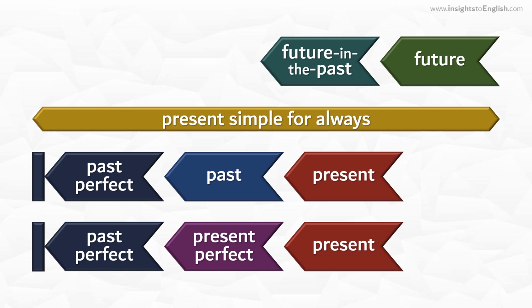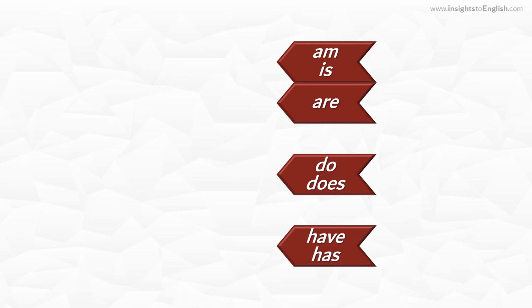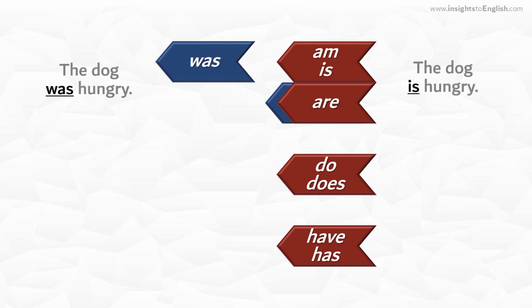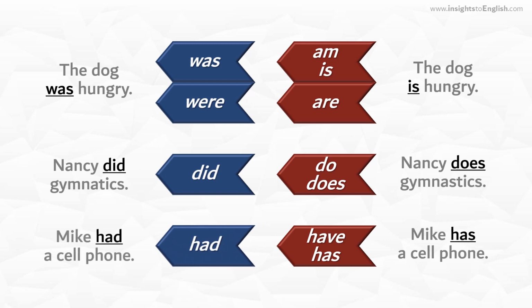But some students would rather not think of it in terms of tenses. The other way to think about backshifting focuses on specific words that learners should already be familiar with. Most tenses include auxiliary verbs, and that's where we need to look. Consider the special verbs be, do, and have. We use them all the time, so students know both their present and their past forms. Am and is become was, are becomes were, do and does become did, and have and has become had.